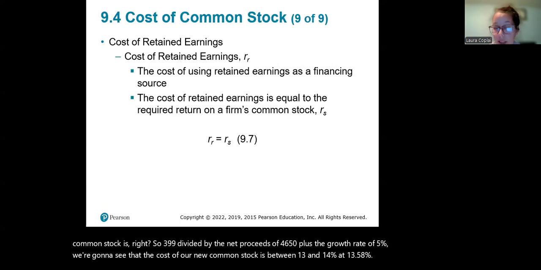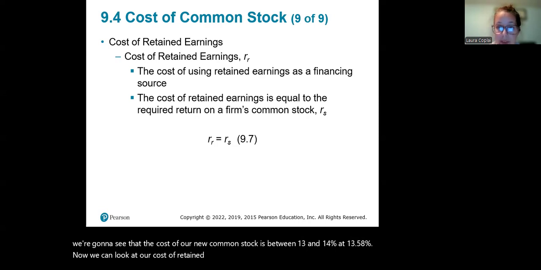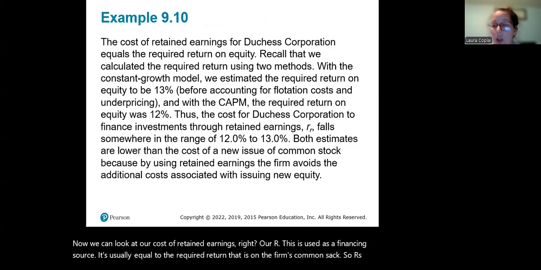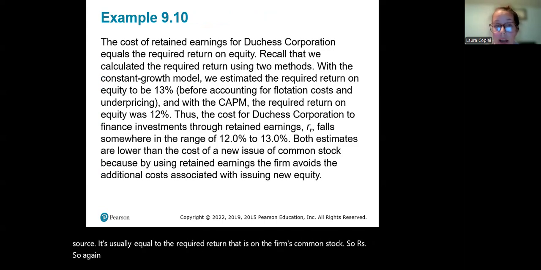Now we can look at our cost of retained earnings, RR. This is used as a financing source. It's usually equal to the required return on the firm's common stock, so RS. Again, Duchess has a cost of retained earnings equal to the required return on equity. We used the required return using two methods.